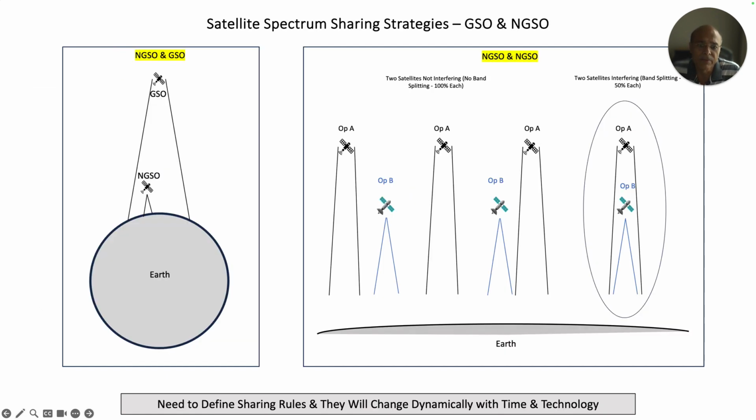If you look at this chart, you'll find that this is a picture of GSO and NGSO. GSO means geostationary satellite, and NGSO means non-geostationary satellite. Now Starlink and OneWeb are non-geostationary satellites because they need to provide broadband services with low latency, because the higher the orbital length, the more the latency, since the speed of light is fixed.